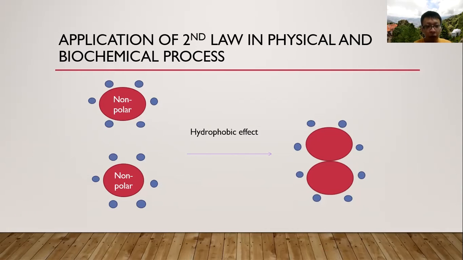But after I put 2 non-polar molecules into the beaker of water, there will be water molecules surrounding the non-polar molecules. This restricts the movement of the water molecules, as there will always be water molecules surrounding the non-polar molecules. So this restricts the movement, and then it results in lower entropy, which means that this condition is not favorable.